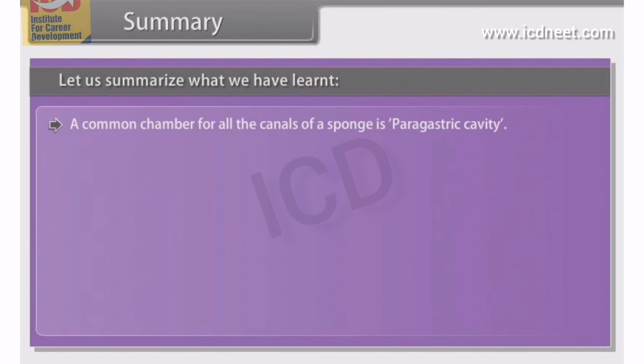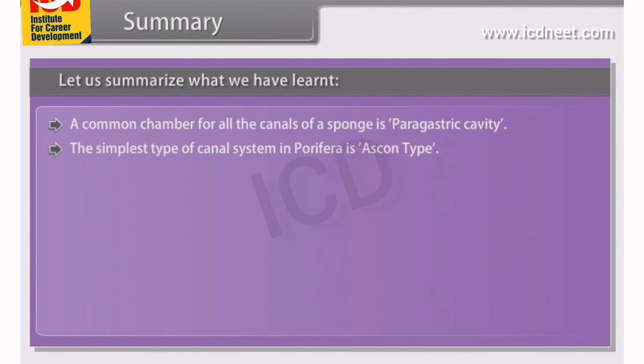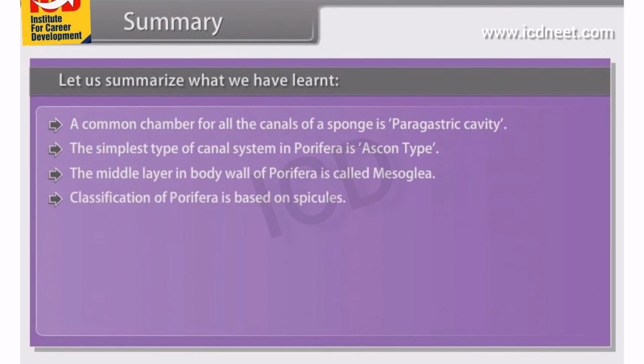A common chamber for all the canals of sponges is paragastric cavity. The simplest type of canal system in Porifera is Ascon type. The middle layer in body wall of Porifera is called mesohyl. Classification of Porifera is based on spicules.